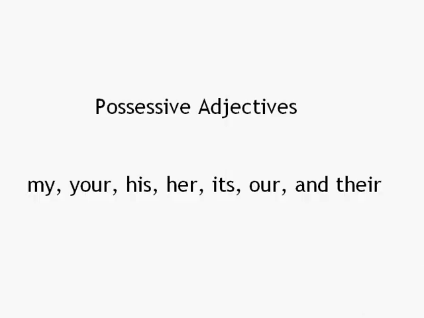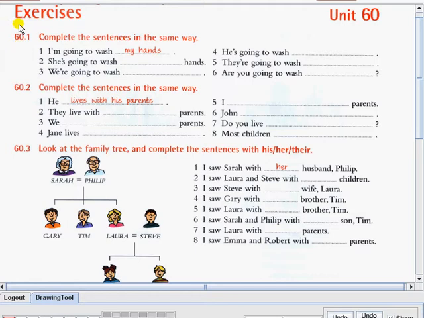In this video, we are going to answer some exercises about possessive adjectives. For exercise 60.1, you have to complete the sentences in the same way. For example, number 1, I'm going to wash my hands.